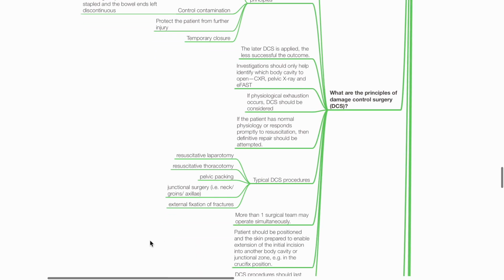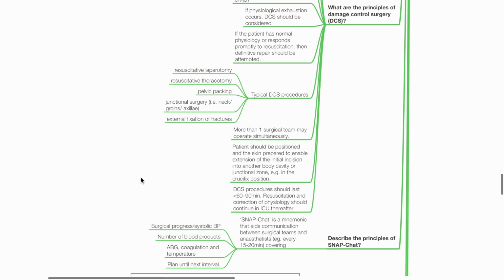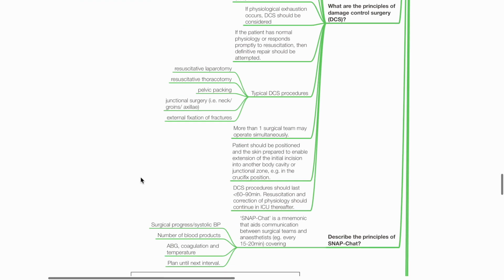Typical DCS procedures include resuscitative laparotomy, resuscitative thoracotomy, pelvic packing, junctional surgery, and external fixation of fractures. More than one surgical team may operate simultaneously. Patients should be positioned and skin prepared to enable extension of the initial incision to another body cavity or junctional zone. DCS procedures should last less than 60 to 90 minutes. Resuscitation and correction of physiology should continue in the ICU thereafter.